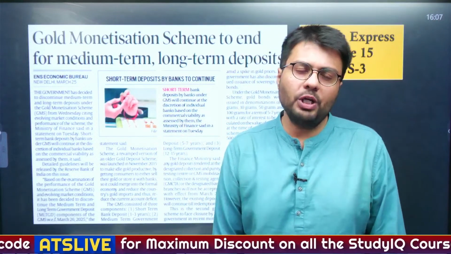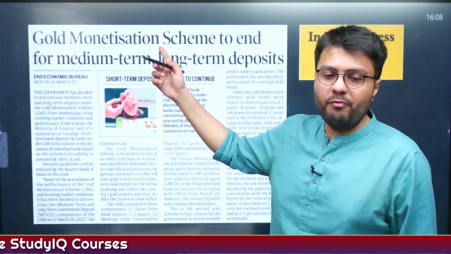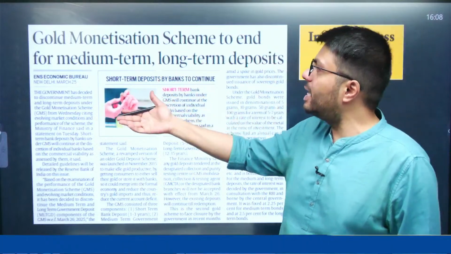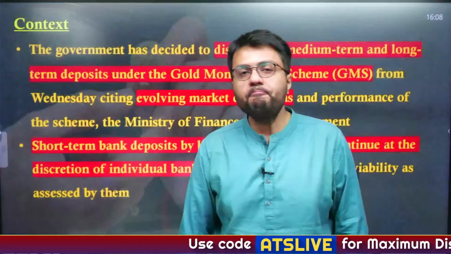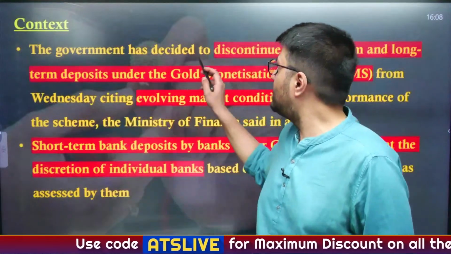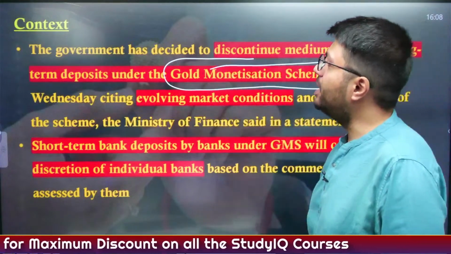Now we'll start today's discussion with the first article, which appeared on the economy page of the Indian Express newspaper, which today is on page 15. The government is trying to end the gold monetization scheme for medium-term and long-term deposits. So in this regard, let us first try to understand what this gold monetization scheme is and why the government is trying to end it.